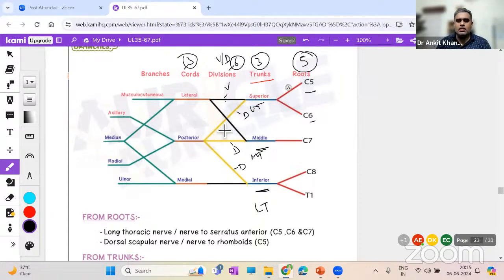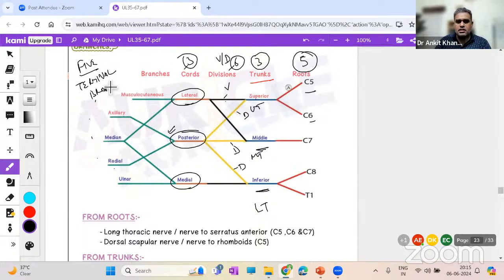Now see, all the dorsal divisions, yellow color divisions, they form the posterior cord. Cord number 1 is the posterior cord. It is the thickest cord. The ventral divisions of the upper and middle trunk form the lateral cord. And the ventral division of the lower trunk will form the medial cord. And then these cords will have different branches. Only 5 branches are shown over here.